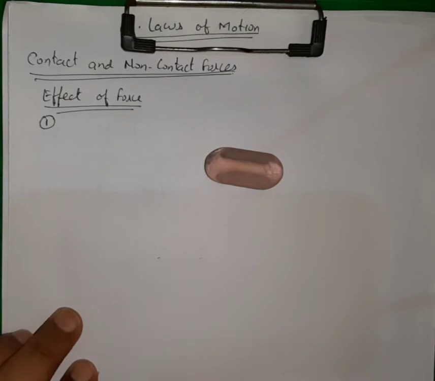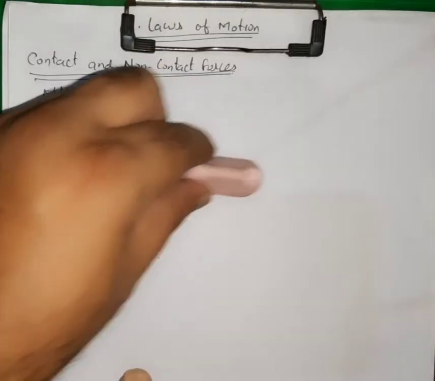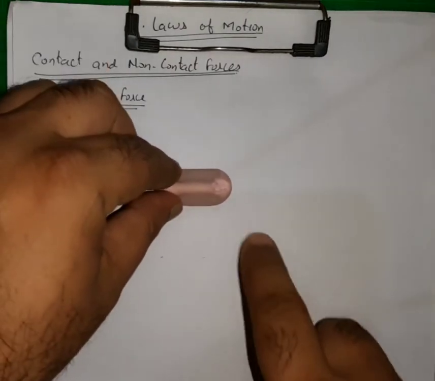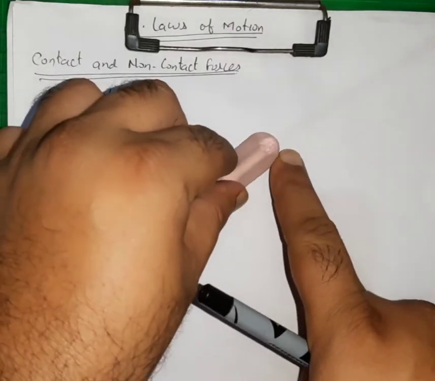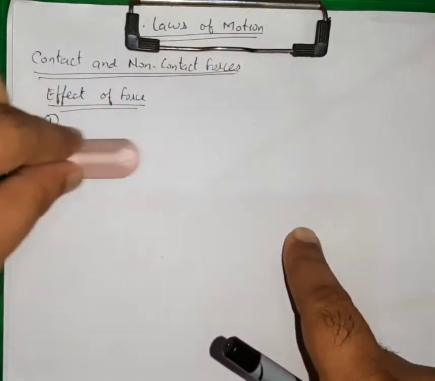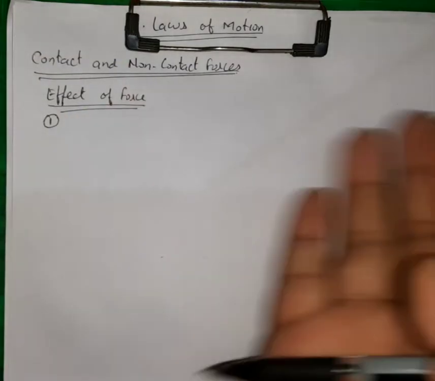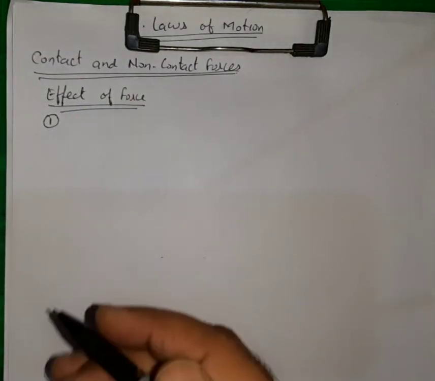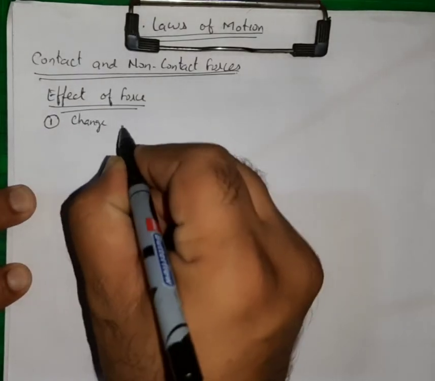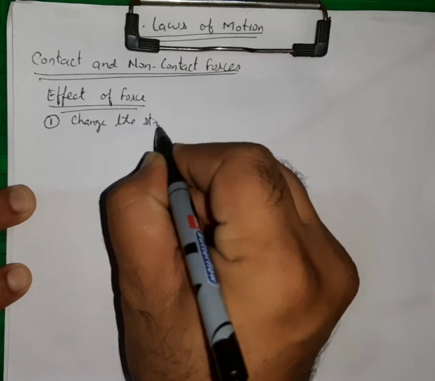Or let us say that some vehicle or some bicycle is moving on the road, and if I pull it backwards, so that cycle may stop. Or third is, if some object is moving like this, and if I apply some force in this direction, then the object starts moving in the other direction. Means it may change the direction of motion. So the first effect that we can say is, it can change the state of motion.